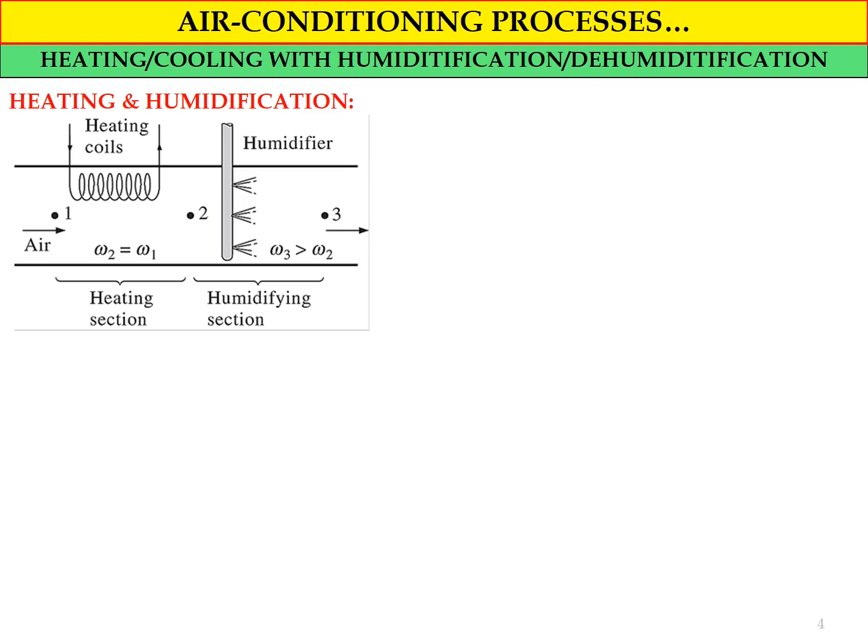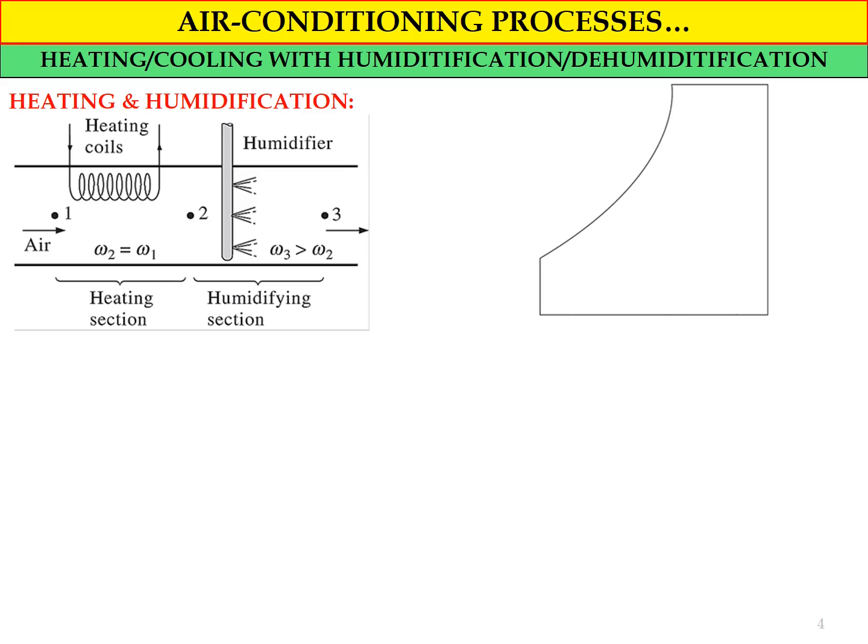For heating, the main criterion will be omega 2 equal to omega 1. And for the humidifying section, because during the humidifying process we spray water, the amount of water vapor or moisture content inside the air at the outlet of the air ducting system will be increased. So that's why omega 3 will be greater than omega 2 during the humidifying process.